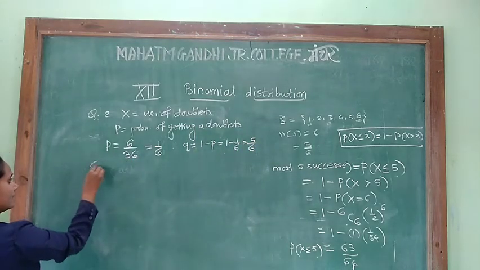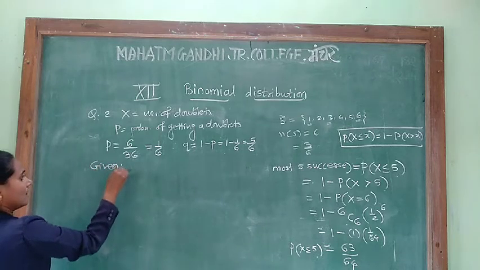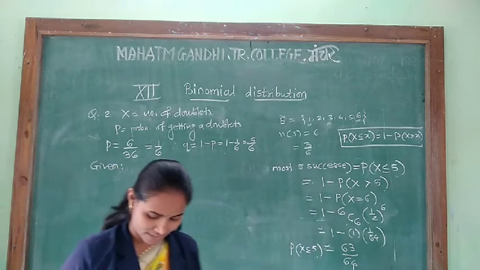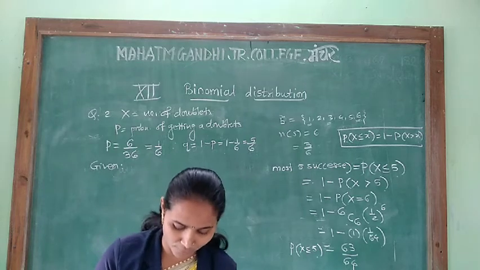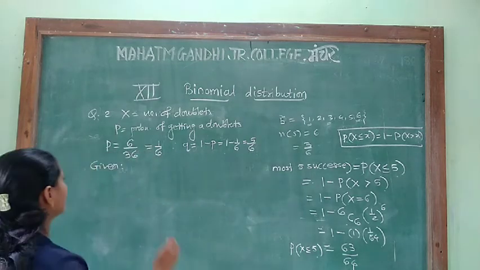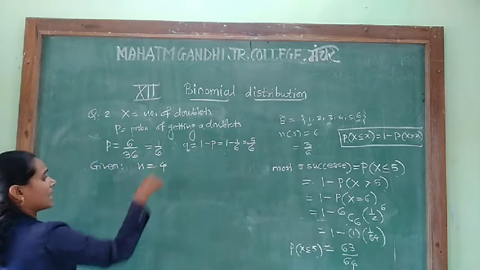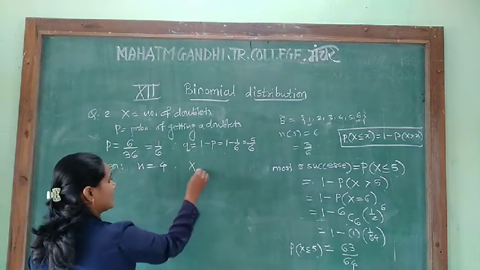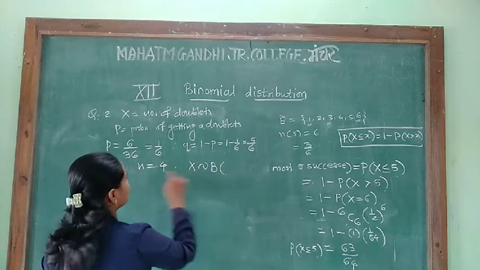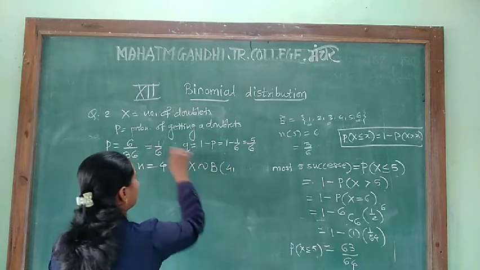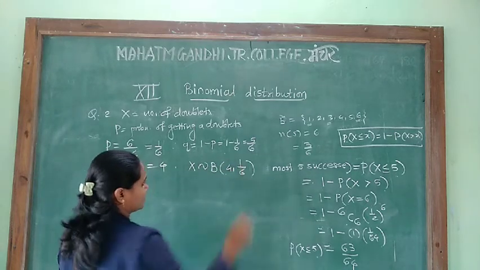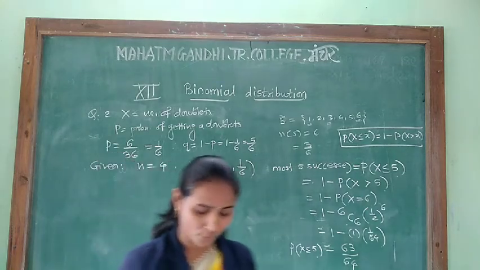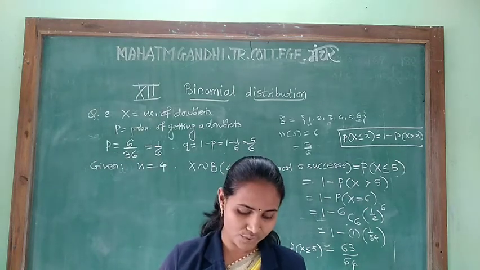Therefore, given how many times the pair of dice is thrown? It is thrown 4 times. That means here n is equal to 4. Since n is equal to 4, x follows a binomial distribution with parameters 4 and p equal to 1 upon 6. And we have to find the probability for 2 successes.